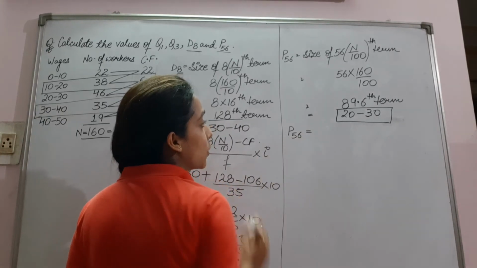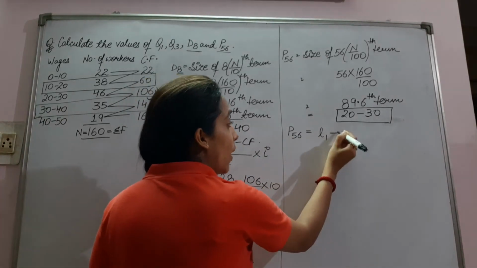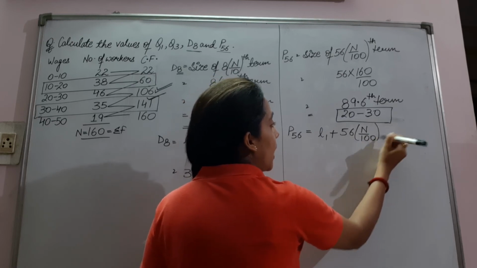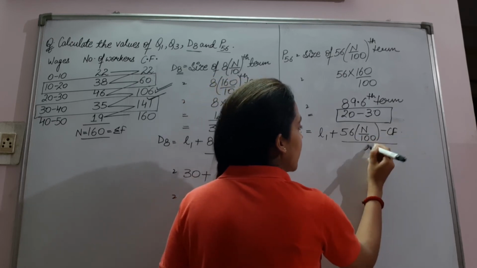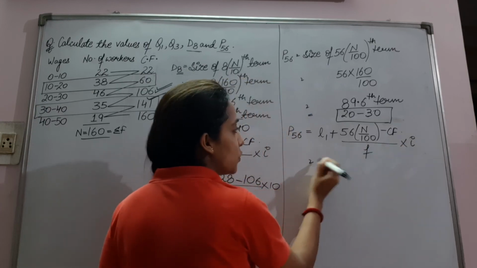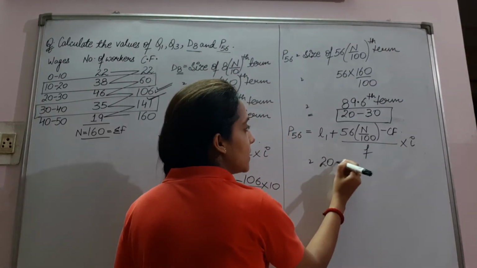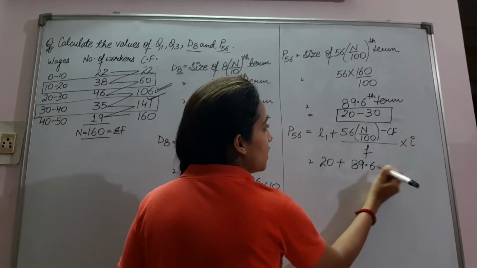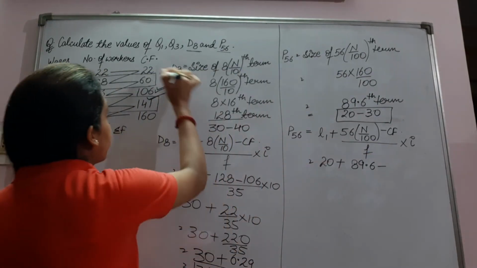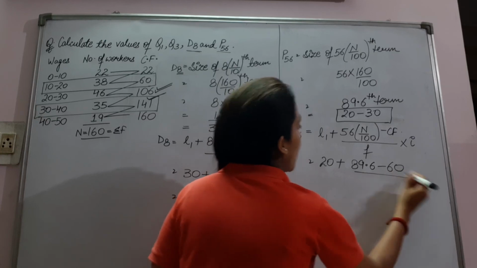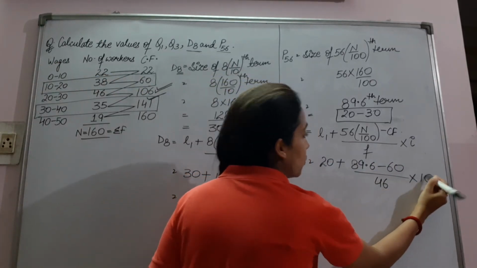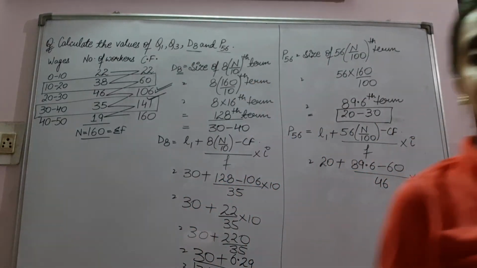P56 is equal to L1 plus 56 into n upon 100 minus CF upon f into i. What is L1? 20 plus. This we have calculated, that is 89.6, minus CF, that is 60, upon frequency 46, into class interval 10.